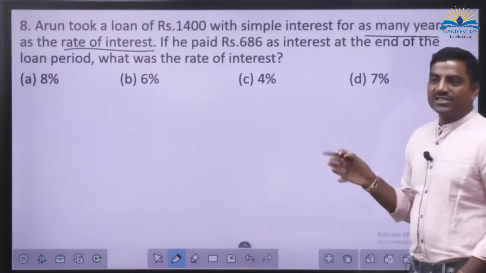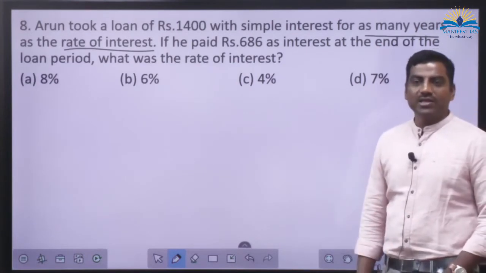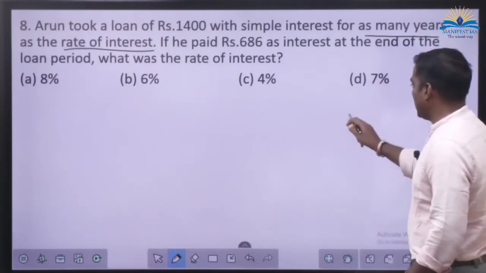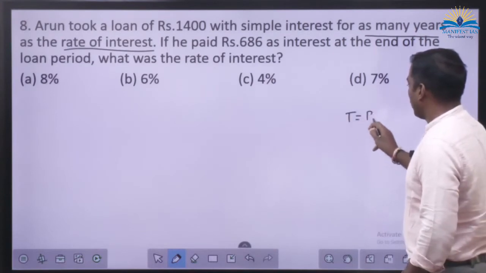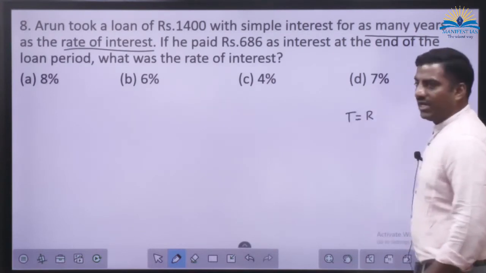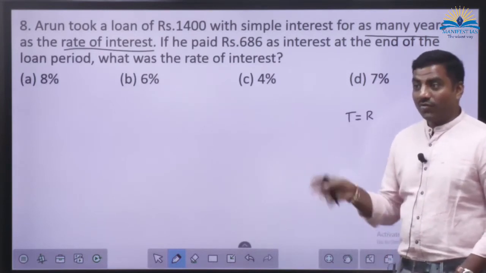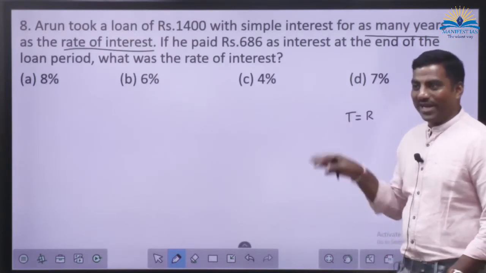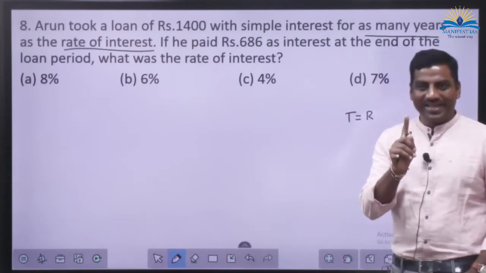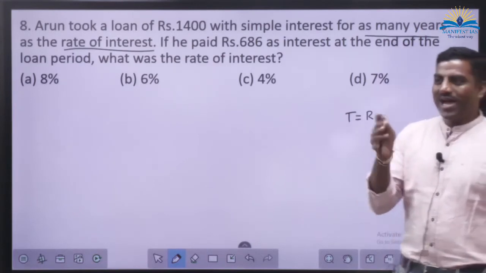So if rate of interest is 5%, for how many years you will keep? 5. So here simple, T is equal to R. So wherever T is there, you can write R, or wherever R is there, you can write T. But don't write R for T and T for R. Keep one thing: either T into T or R into R.